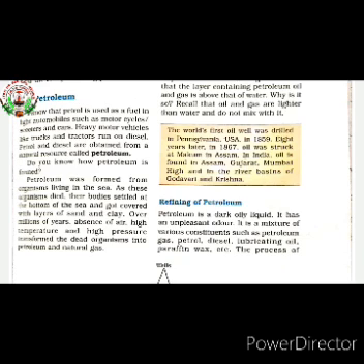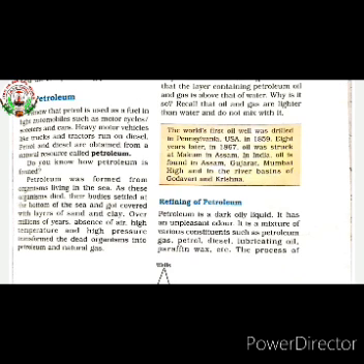Over millions of years, in the absence of air and under high temperature and high pressure, the dead remains of the living organisms under the sea transformed into petroleum and natural gas.